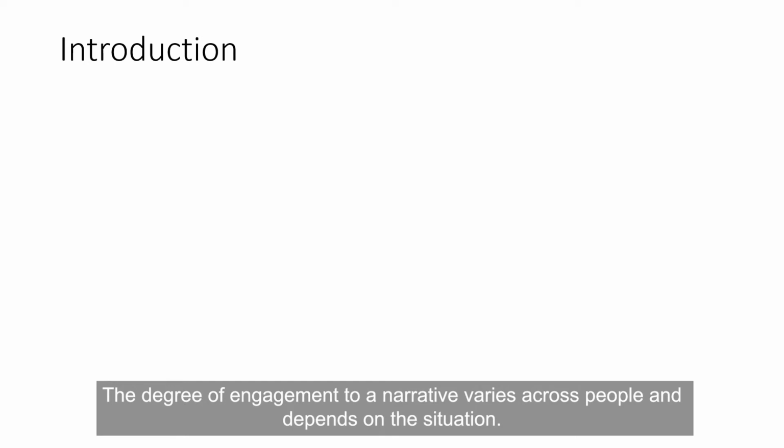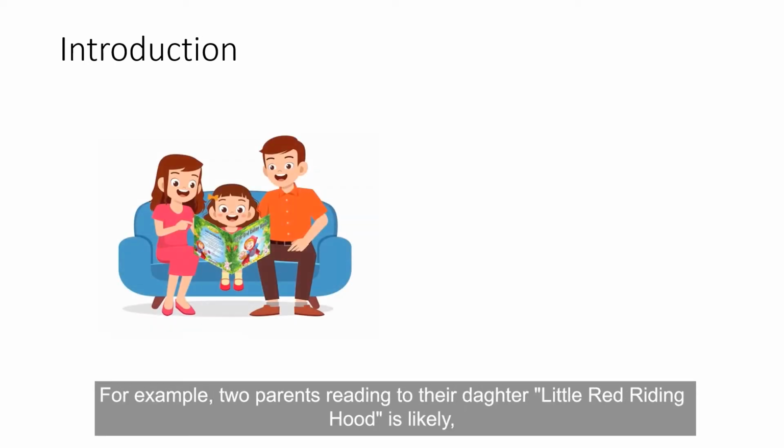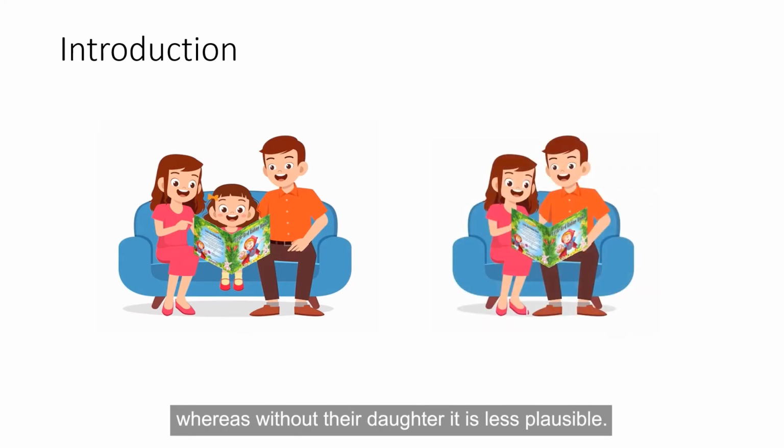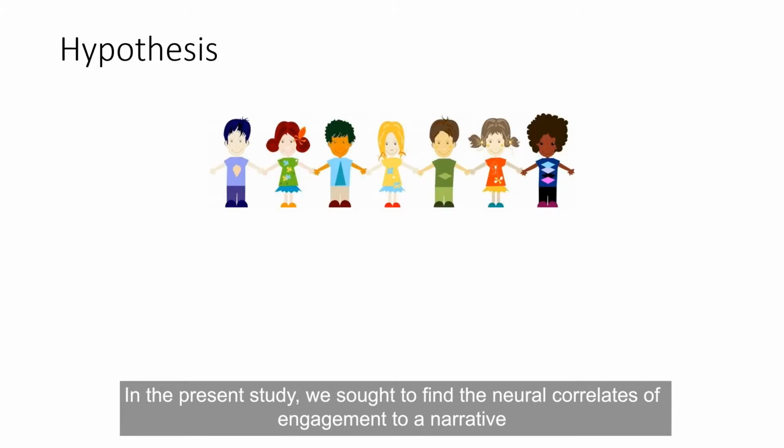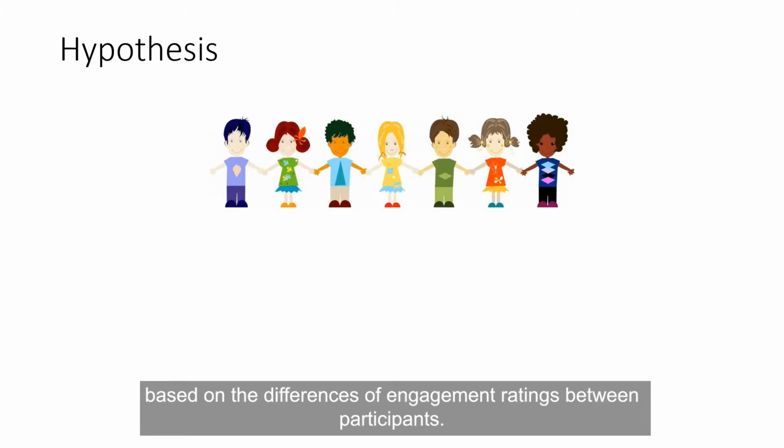The degree of engagement to a narrative varies across people and depends on the situation. For example, two parents reading to their daughter Little Red Riding Hood is likely, whereas without their daughter it is less plausible. In the present study, we sought to find the neural correlates of engagement to a narrative based on the differences of engagement ratings between participants.